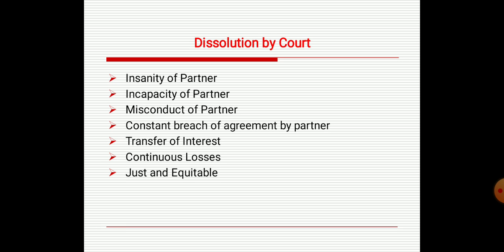Next is any ground that is just and equitable. The court may dissolve the firm on any such ground, like if cooperation is not continuous, or if disputes arise frequently, or something is not equitable, then on those grounds the court may compulsorily dissolve the firm.